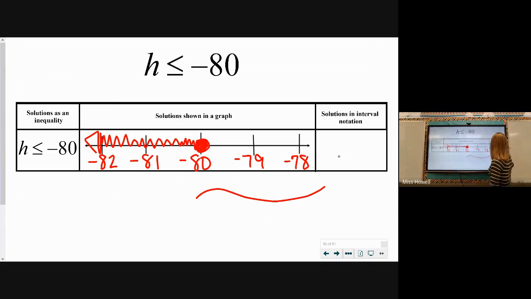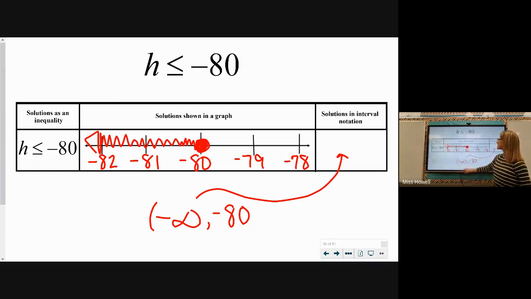All right, so our interval notation, our smallest, lowest solution, right? We follow our shading all the way to the end. Our smallest solution here is negative infinity. For infinity and negative infinity, we can never actually reach there, so a parenthesis, not a bracket. All right, our ending part of our solutions is at the value negative 80. So our upper end here of our interval is at negative 80. Since negative 80 is a solution, it's colored in, then we have to include it down here. And the way that we show we include it is a bracket instead of a parenthesis.